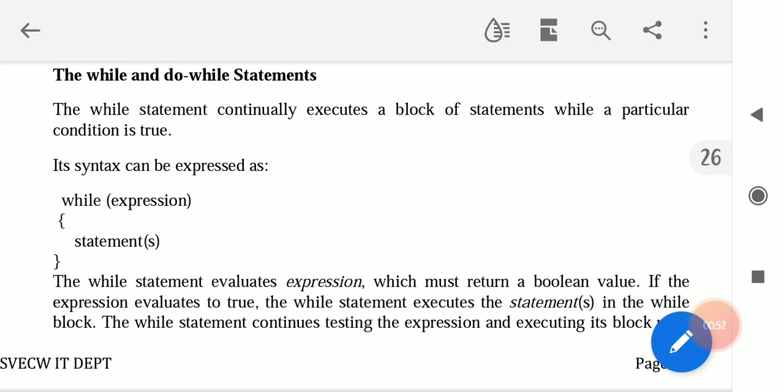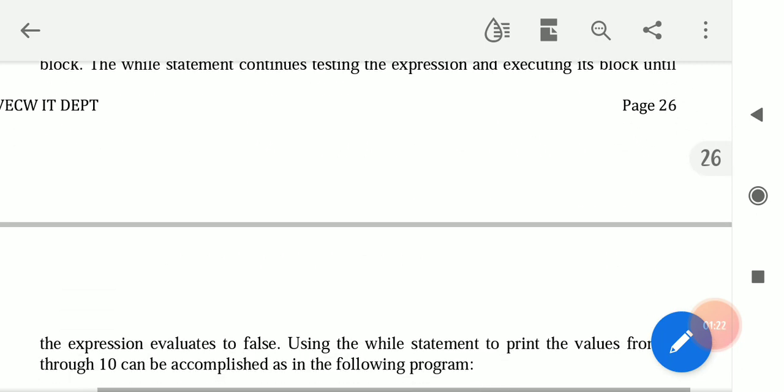The while statement continuously executes a block of statements while a particular condition is true. Its syntax can be expressed as while (expression) statements. The while statement evaluates the expression, which must return a boolean value. If the expression evaluates to true, the while statement executes the statements in the while block. The while statement continues testing the expression and executing its block until